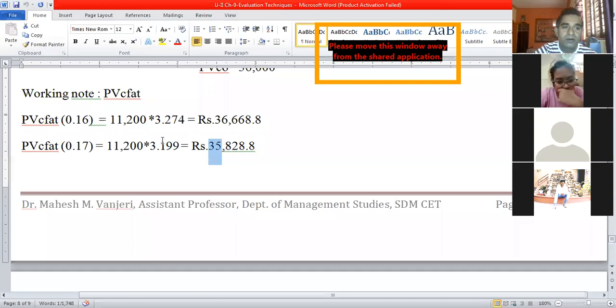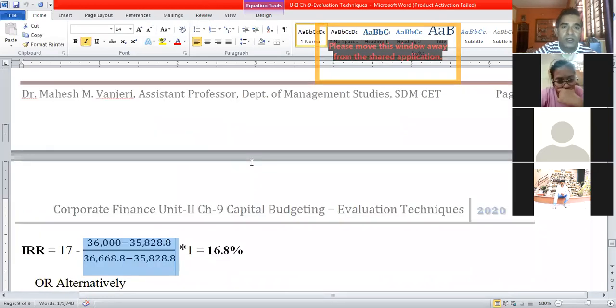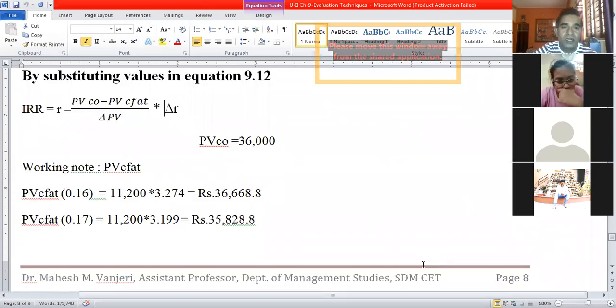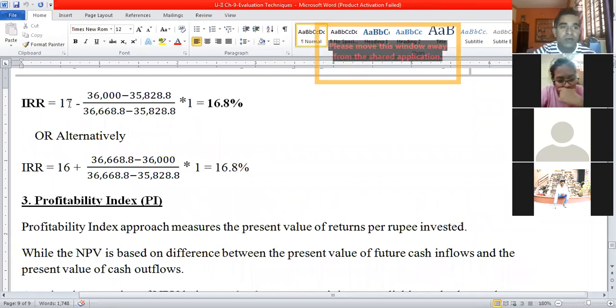The difference we are going to write here, into 1. Delta R is the difference between the two interest rates. One is 16%, another is 17%, so the difference is always 1 here. Once we simplify, we get the answer as 16.8%. This is the internal rate of return.